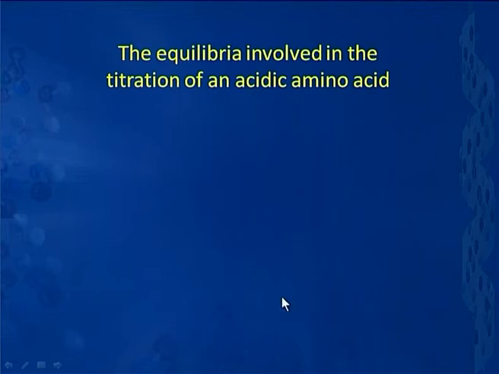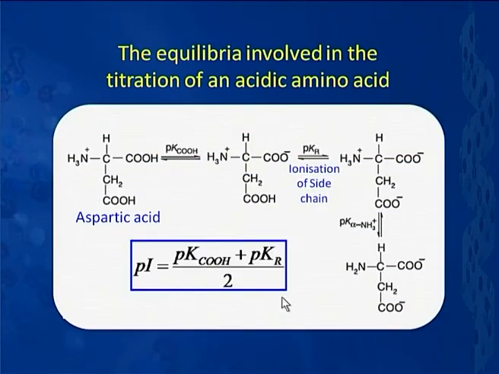Now, in order to understand the nature of species in region 1, region 2, region 3 and region 4, let us look at the equilibria involved. The equilibria can be represented as follows. When the pH is low, that is in the highly acidic range, species 1 is this, which is a monocationic form of aspartic acid, wherein this is a cation and these 2 groups are unionized.